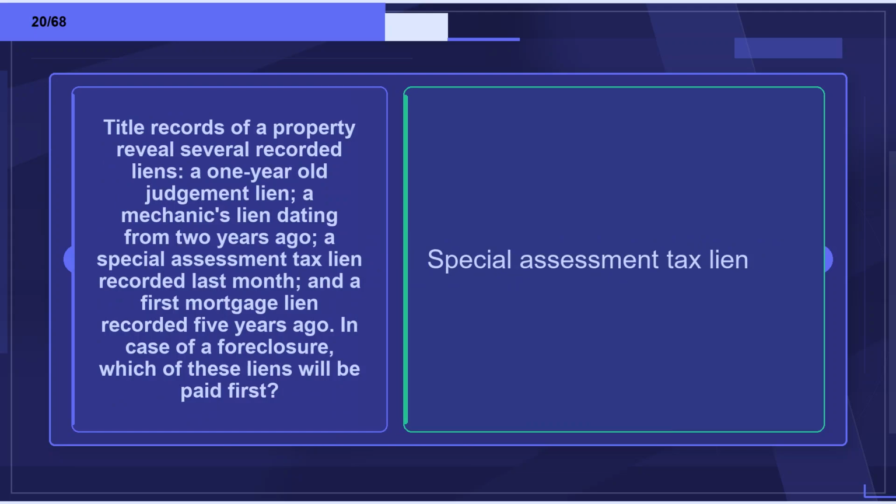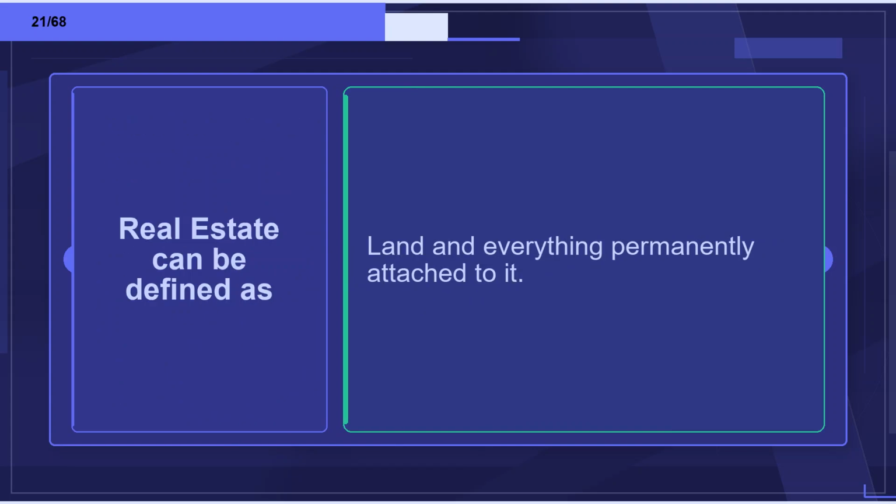Flashcard 20. Term: Title records of a property reveal several recorded liens: a 1-year-old judgment lien, a mechanic's lien dating from 2 years ago, a special assessment tax lien recorded last month, and a first mortgage lien recorded 5 years ago. In case of a foreclosure, which of these liens will be paid first? Definition: Special assessment tax lien. Flashcard 21. Term: Real estate can be defined as. Definition: Land and everything permanently attached to it.